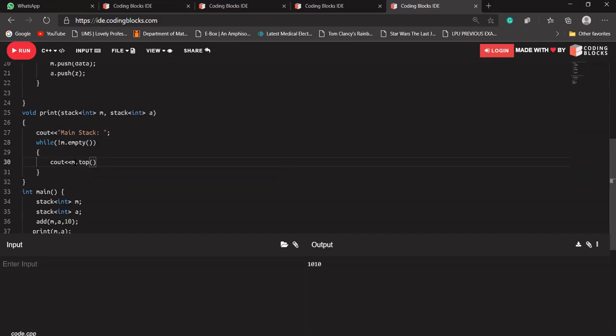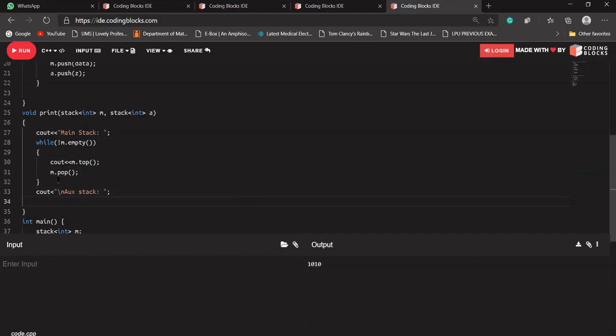It should keep on printing the top, and it should keep copying the data from it. After that it should print the auxiliary stack.